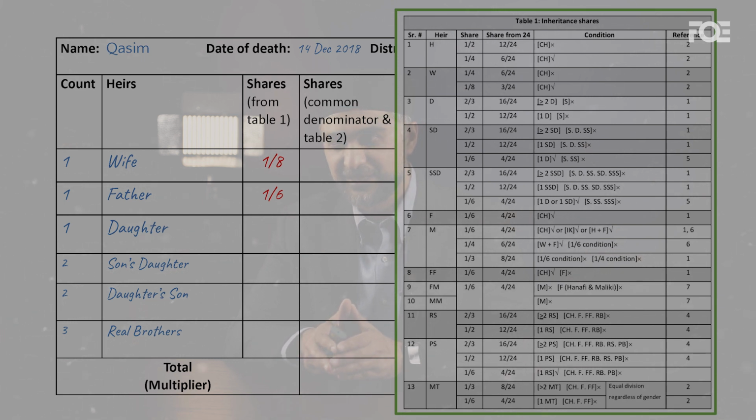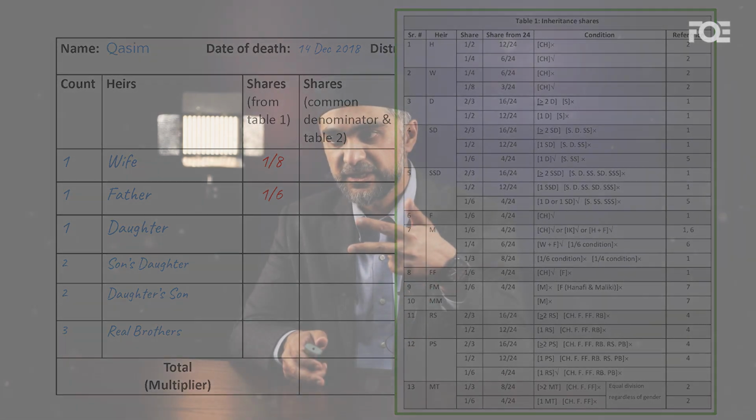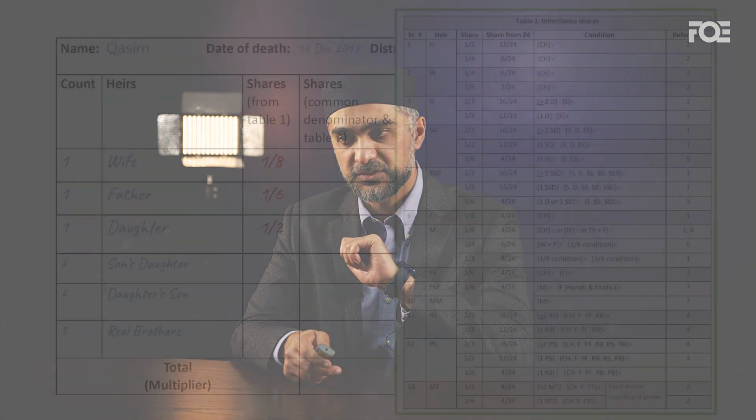Then we see one daughter. That's going to be interesting. For daughters, you will see 2 conditions. First, if there are 2 or more daughters and no son, then they will share 2/3. And the next one is, there's only one daughter and there's no son, so that one daughter is going to get half. So this is what we're dealing with. We have one daughter and no son, so she gets half.